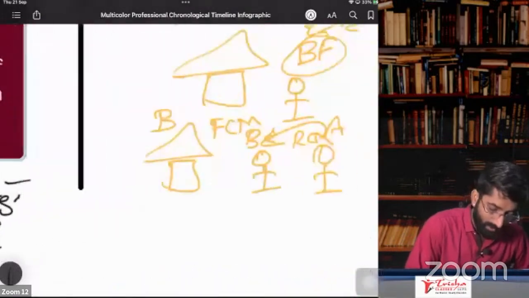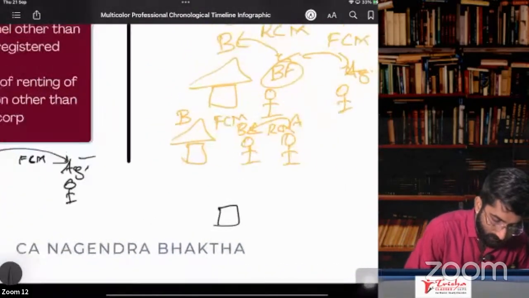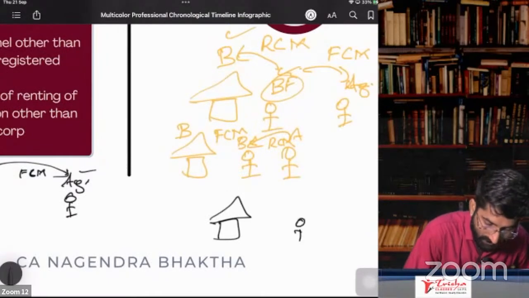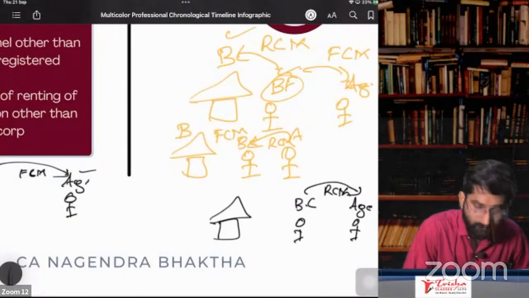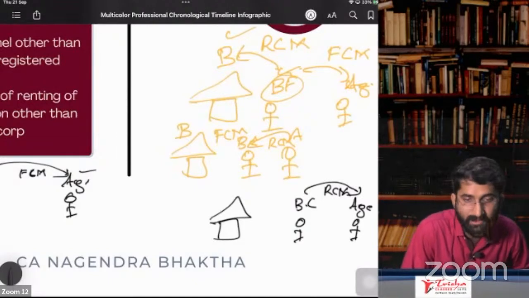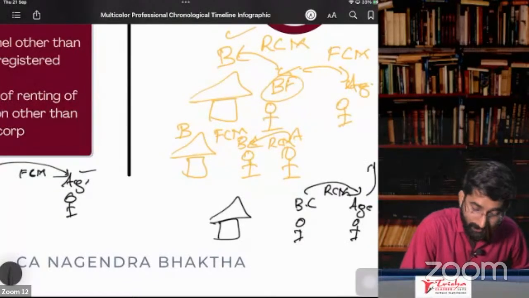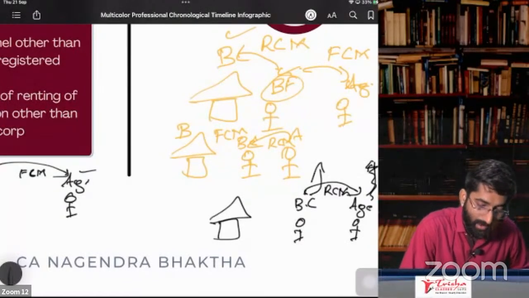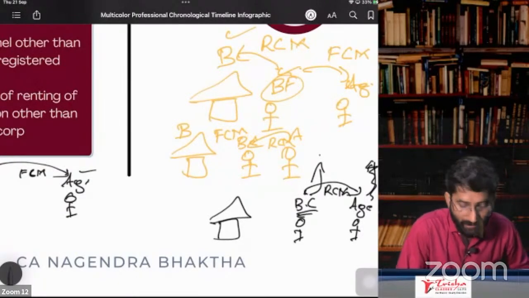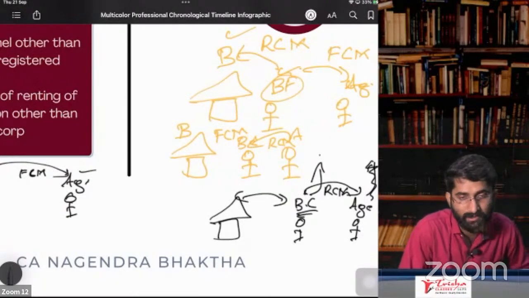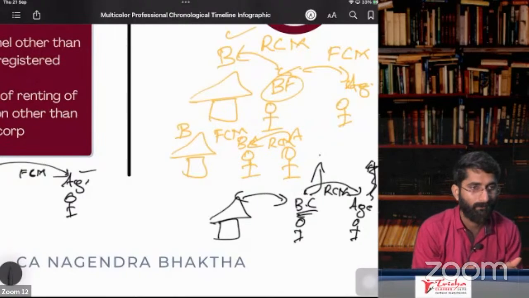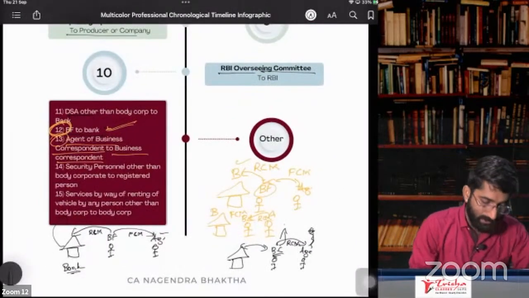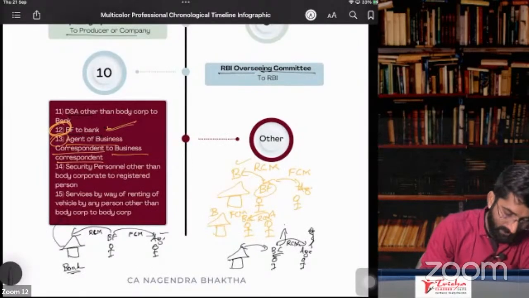In the other case, see, this is the bank, this is the business correspondent, and this is the agent of the business correspondent. Here the business correspondent has to pay under RCM because he is the service recipient. And in the other case, it is FCM, forward charge mechanism, where the business correspondent again has to pay. Is this clear? So this is about the agent, business facilitator, and agent of business correspondent.